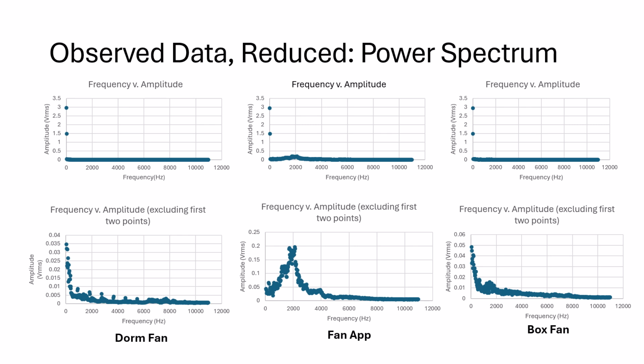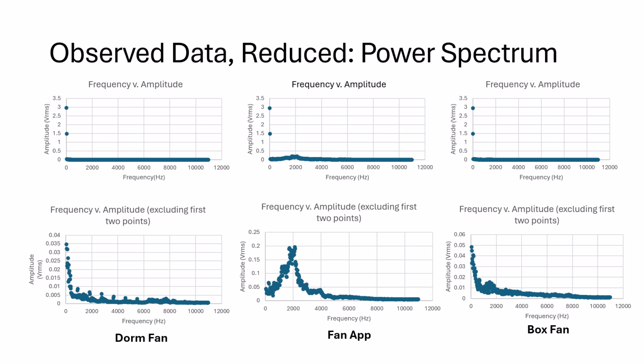And then for the box fan, it's just a lot more noisy. The graph is very dense. These different things were very interesting to look at, but as you can tell, for the dorm fan and the box fan, the peaks were around the same. The box fan was a little bit higher in the beginning, but the overall peaks were kind of close.